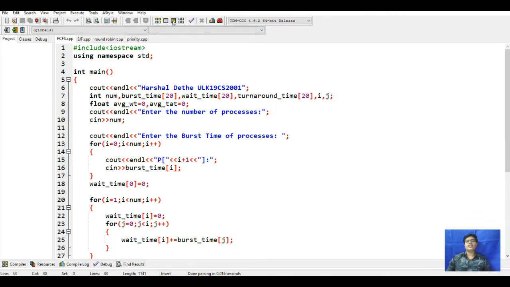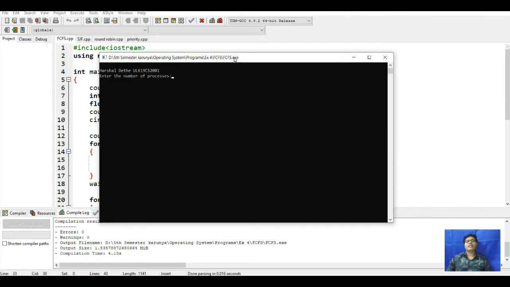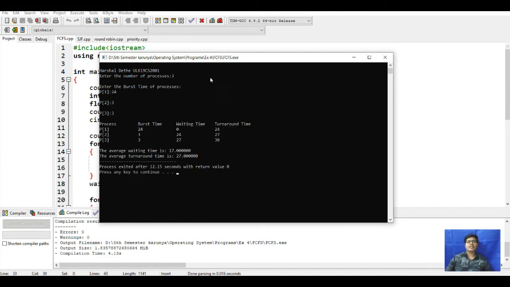So here if we run this program, we will enter the number of processes, that is 3. For example, we enter here 4, 24, 3 and 3. These are the processes for first come first serve. Here is the only condition: the first process that comes will be executed fully, and next the second process will come.